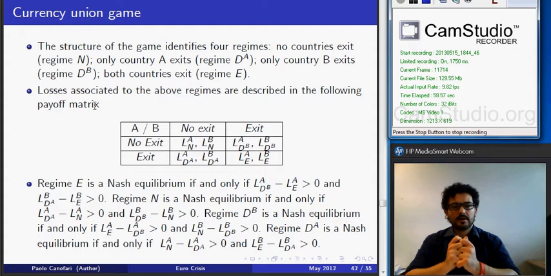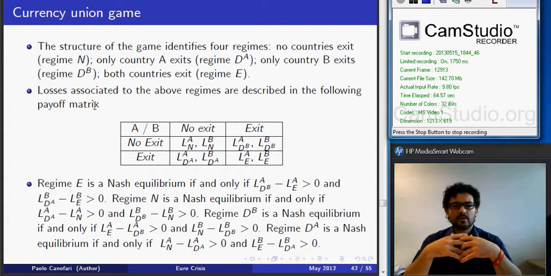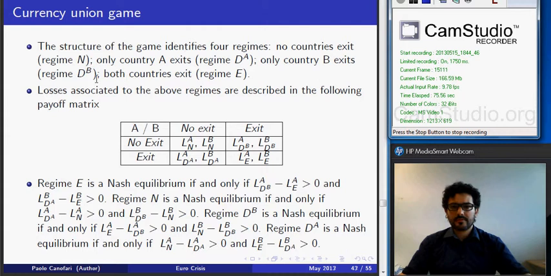So our point is that we want to see under which conditions we can observe a Nash equilibrium after a shock realization, in particular under which condition we can have that regime E is a Nash equilibrium. In order to see this situation, we need that there is no incentive to deviate for country A or country B